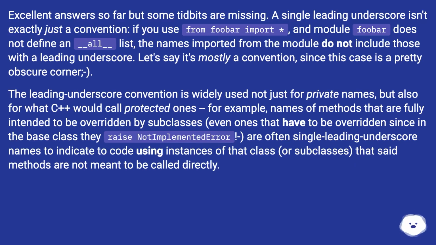The leading underscore convention is widely used not just for private names, but also for what C++ would call protected ones. For example, names of methods that are fully intended to be overridden by subclasses, even ones that have to be overridden since in the base class they raise NotImplementedError, are often single leading underscore names to indicate to code using instances of that class, or subclasses, that said methods are not meant to be called directly.